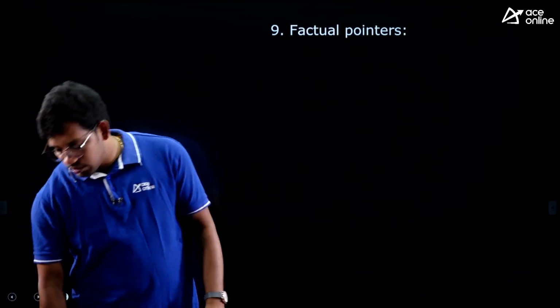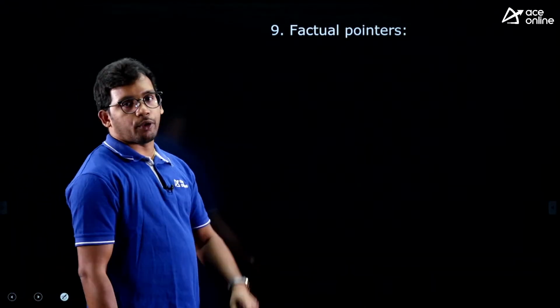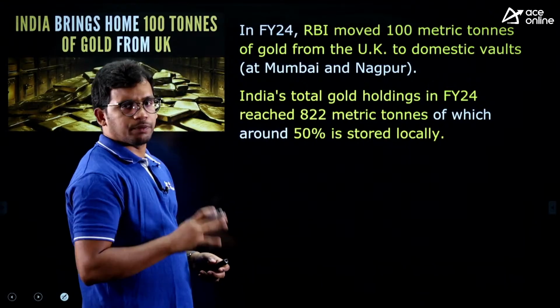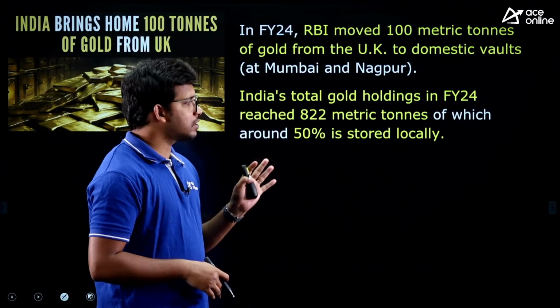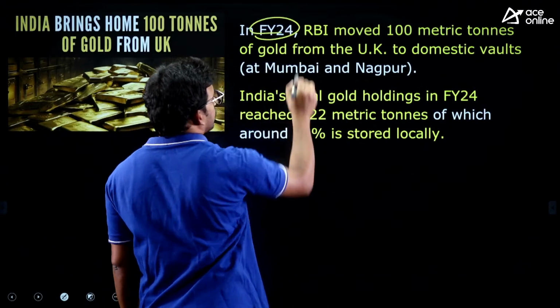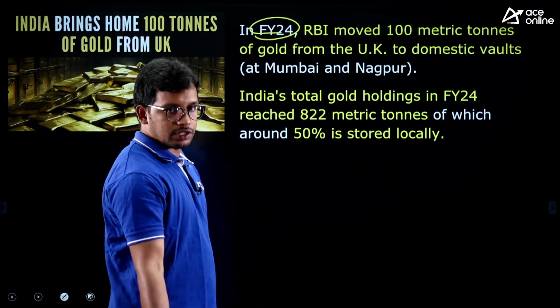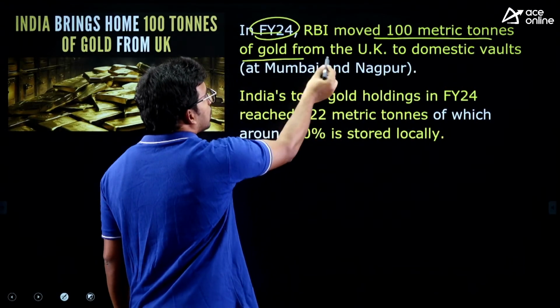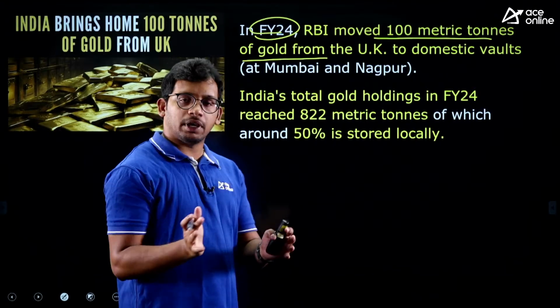Fine. Moving to the factual pointers now. There are 5-6 factual pointers for today, and they are all important. In financial year 2024, RBI has moved 100 metric tons of gold from the UK.